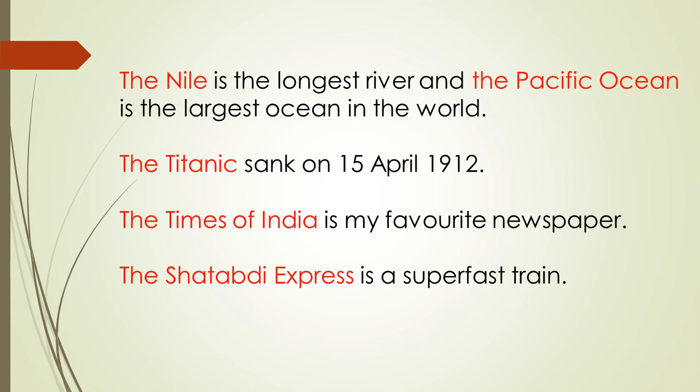Second example, the Titanic sank on 15th April 1912. Titanic, all of you know, was a ship. Next, the Times of India is my favorite newspaper. Or we can say the Shatabdi Express is a super fast train.